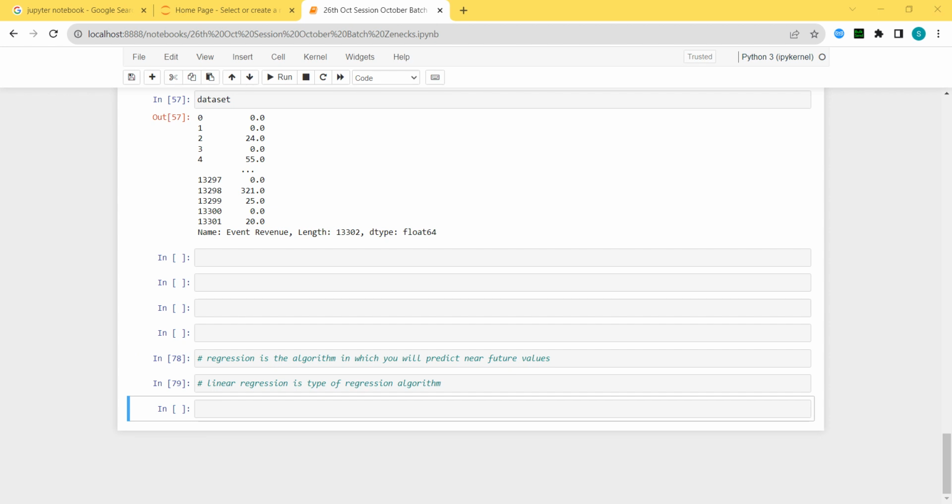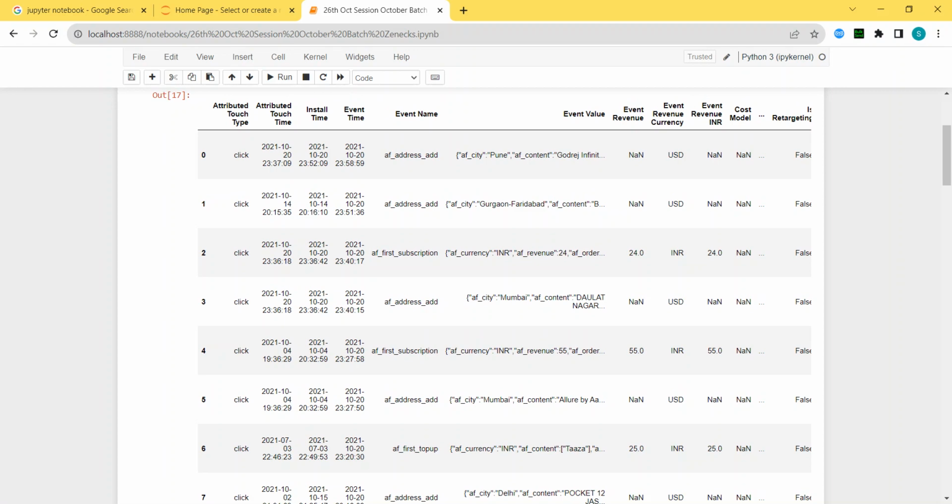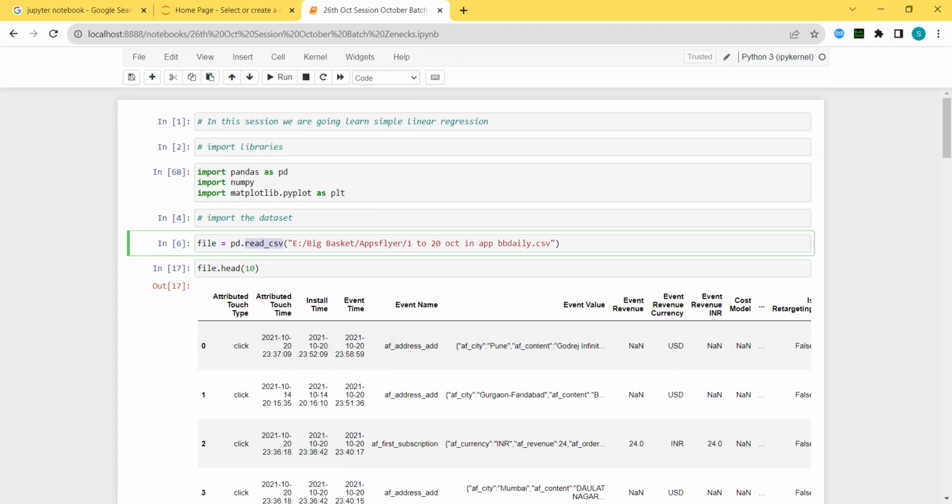Rudra is asking, sir, do we have to use .csv for the file whose location you have given? No, .csv means my file is in CSV format. If my file is in Excel format, then obviously instead of CSV, I will write Excel. I have released other videos also. The extension is Excel, then I will run this.